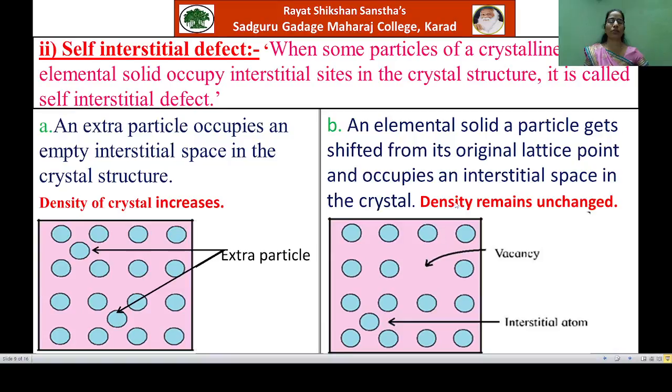Again, you will observe here that the number of particles remains as it is, volume also does not change, means the mass remains same and volume remains same, and hence the density of the substance remains unchanged.